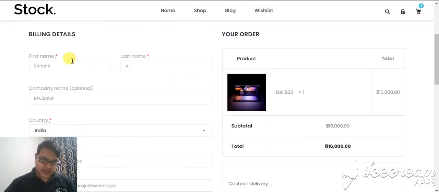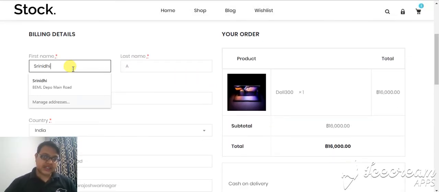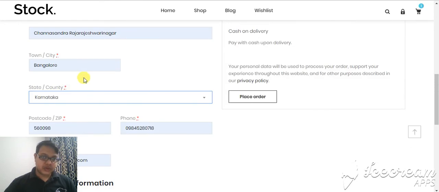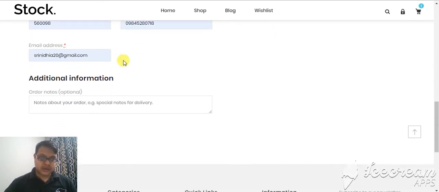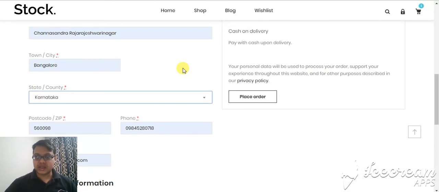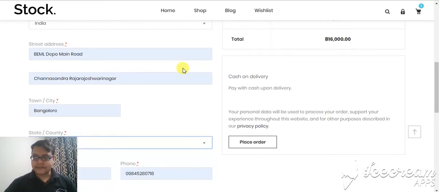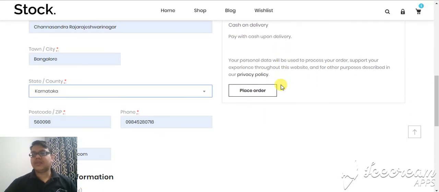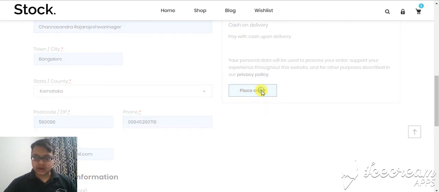So when we come, details need to be filled. So I'm going to use Google autofill. I have filled all the details with phone number and email ID. Email ID is the main important part to identify each customer. If the email ID exists, it will automatically be considered as the existing customer. So I can use the payment gateways, PayUmoney, Razorpay or PayPal. Now in this case, I use cash on delivery. So I'll place an order.